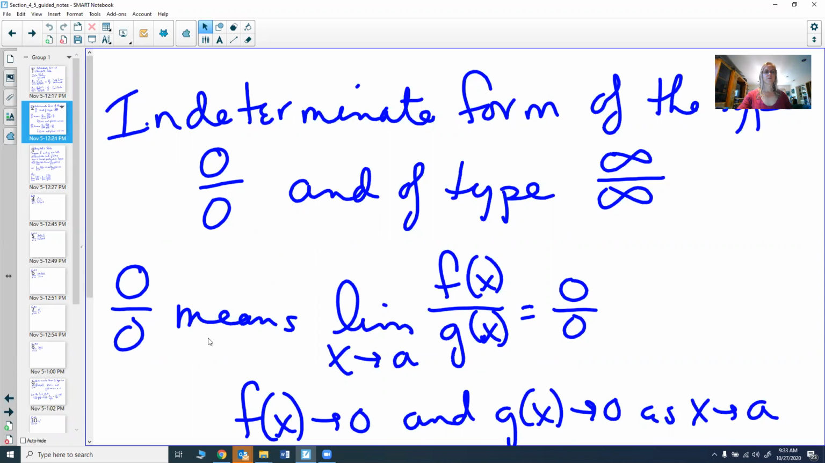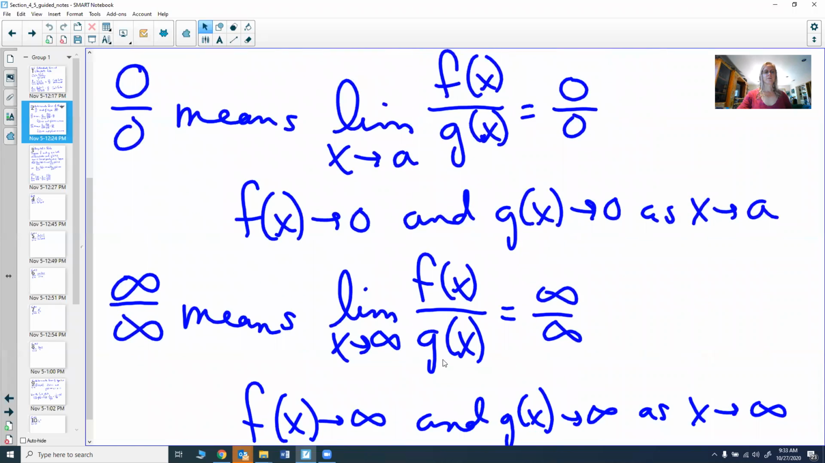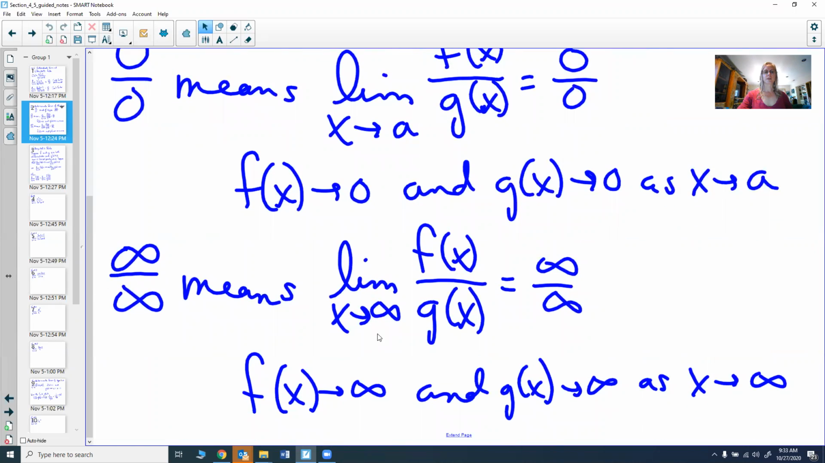So 0 over 0 means the limit as x goes to some number, let's call it a, of f of x over g of x equals 0 over 0. That means that f of x goes to 0 and g of x goes to 0 as x goes to a. Infinity over infinity means that the limit as x goes to infinity of f of x over g of x equals infinity over infinity, which means that f of x goes to infinity and g of x goes to infinity as x goes to infinity. And so we have to figure out what to do with these.